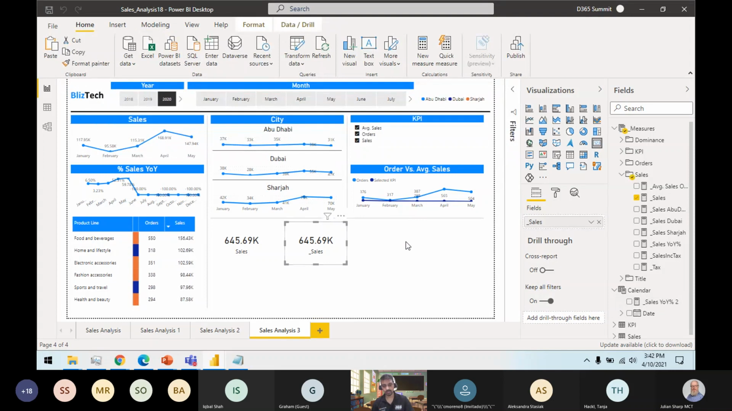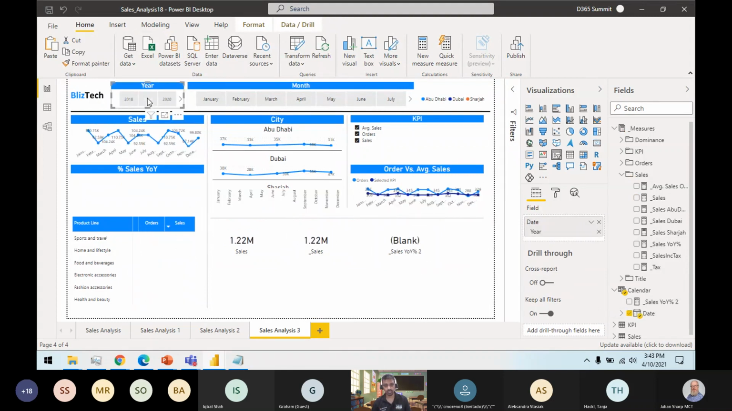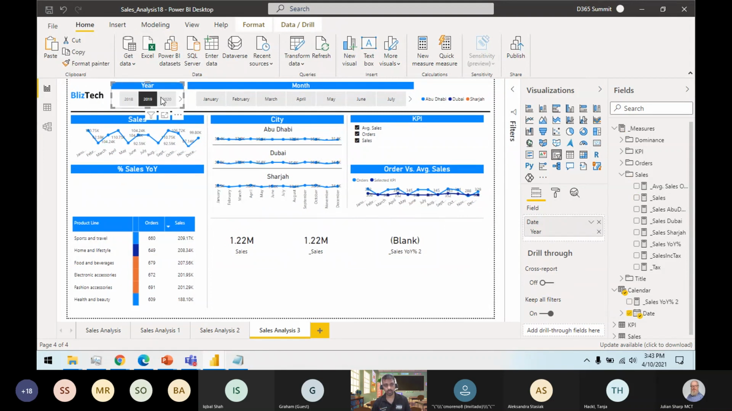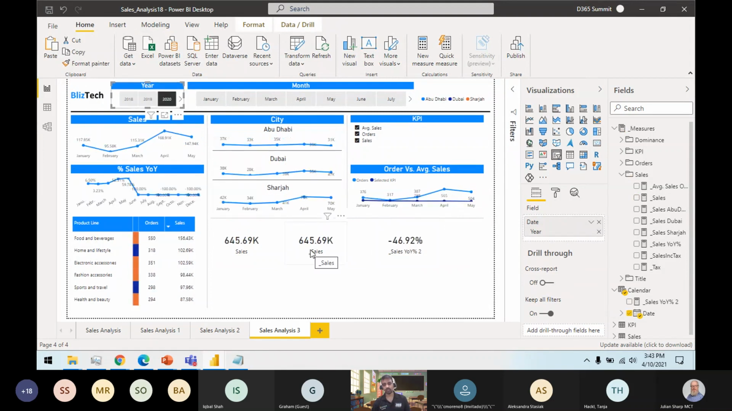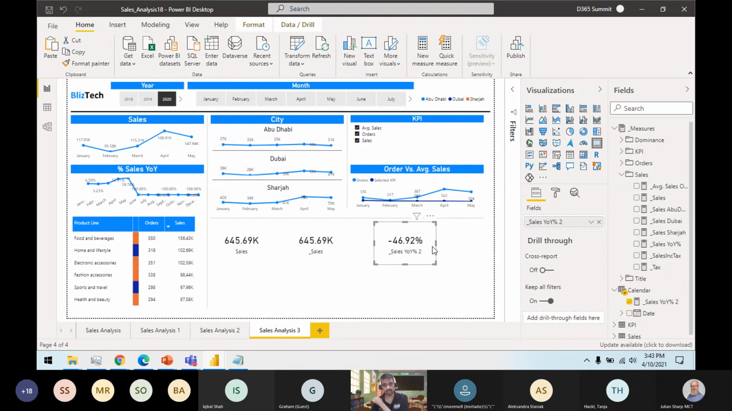If I copy paste this one, some of the questions might ask you to create a quick measure. So this is the percentage increase, because if I can see my last year sales was 1.22 million, and now my sales dropped to 645. So this is the year over year increase measure.